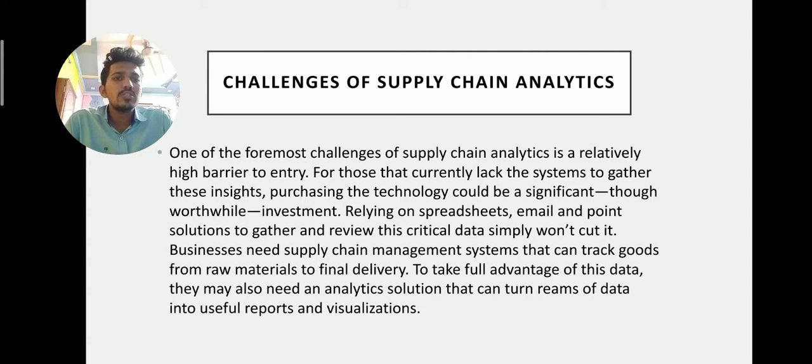Relying on spreadsheets, email, and point solutions to gather and review this critical data simply won't cut it. Businesses need a supply chain management system that can track goods from raw material to final delivery. To take full advantage of this data, they may also need an analytics solution that can turn streams of data into useful reports and visualization.